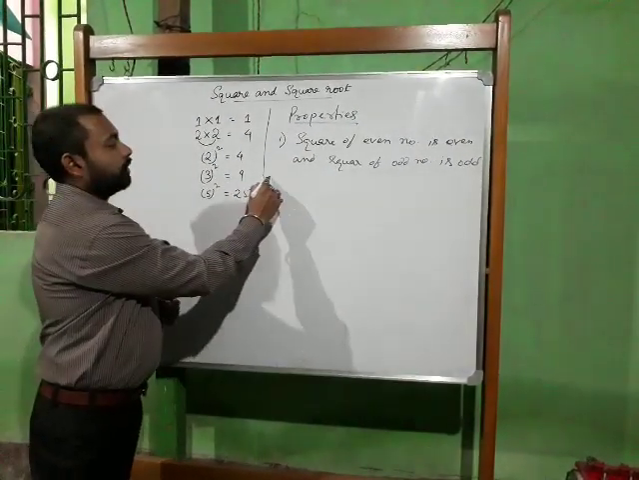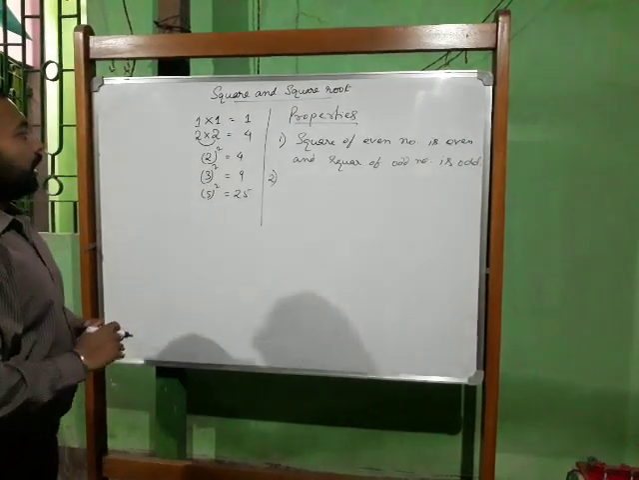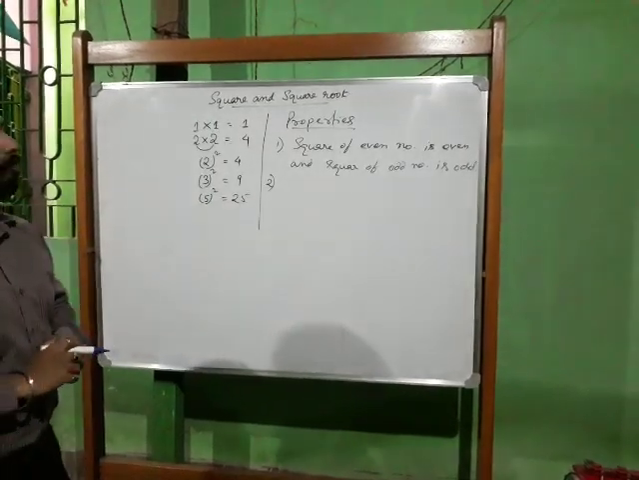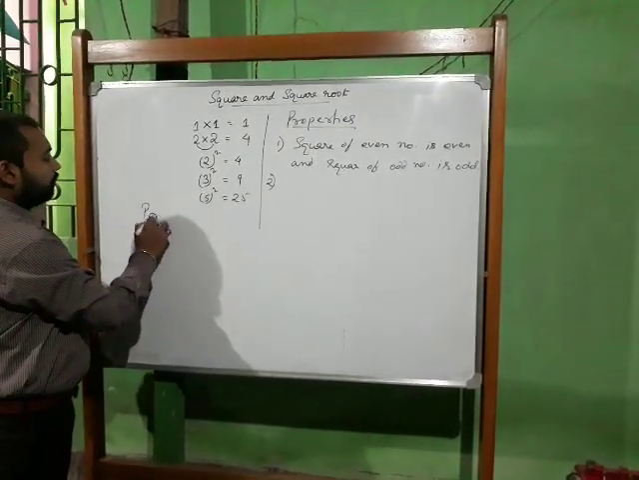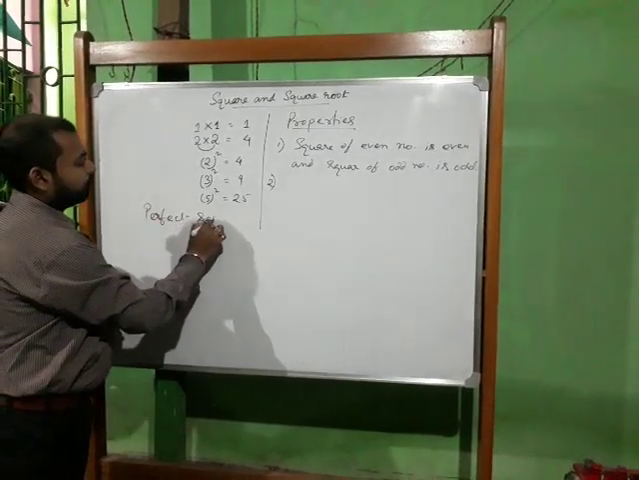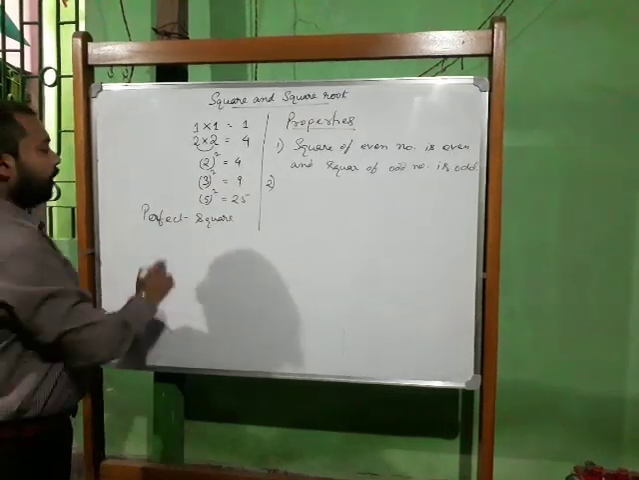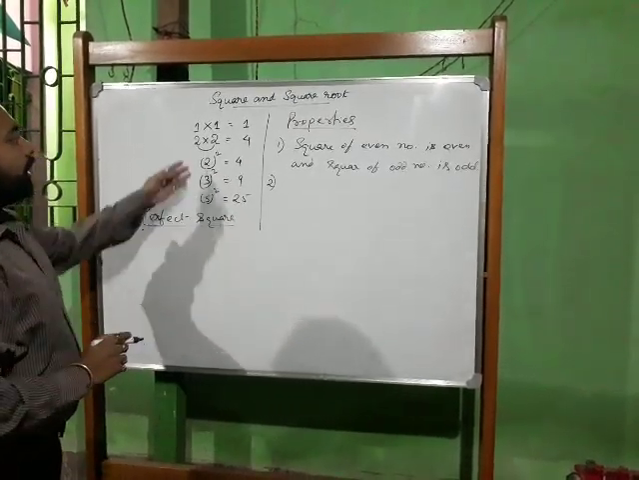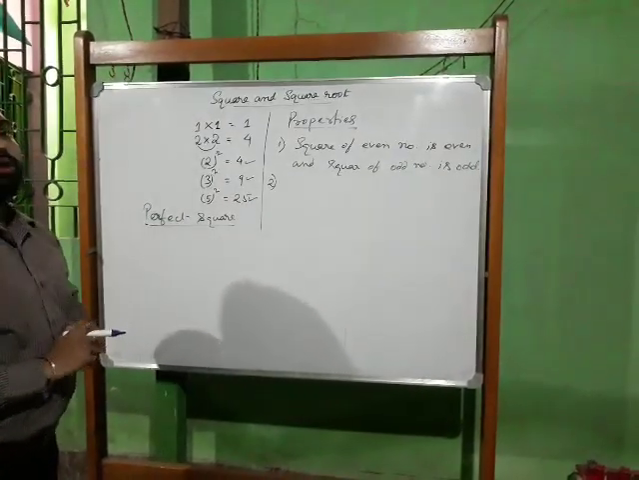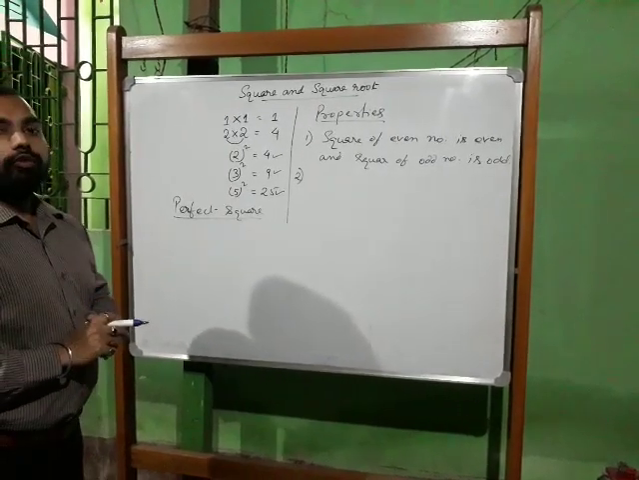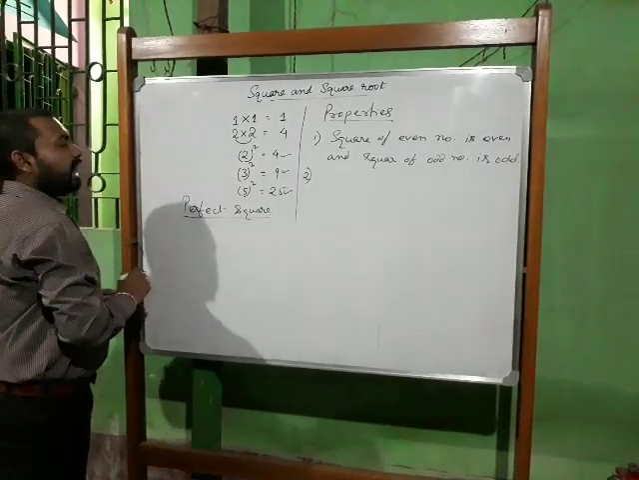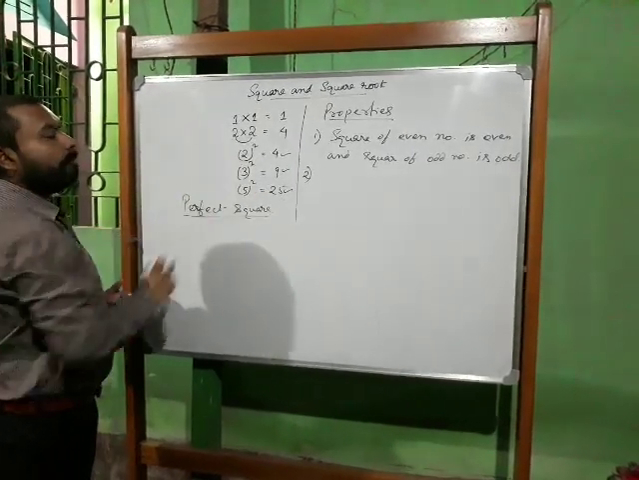Now the second property. Let me talk about perfect squares. So what are these perfect squares? From here you can look, 4, 9, 25 are perfect square numbers. Any natural number when it is squared becomes a perfect square number.